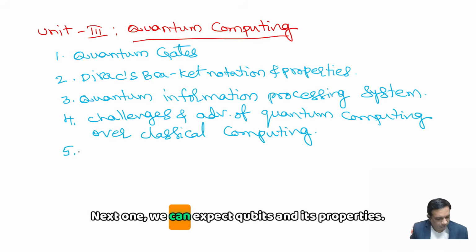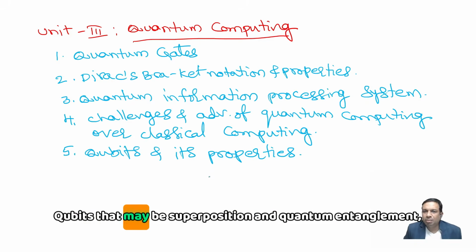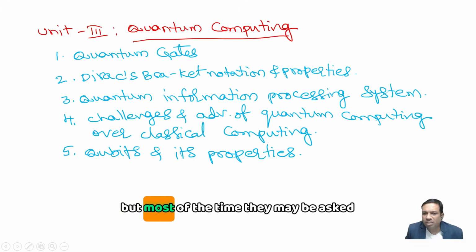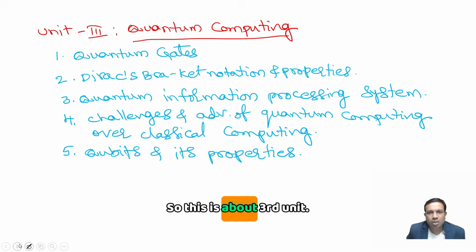Next one, we can expect qubits and their properties. There are two key concepts related to qubits, that may be superposition and quantum entanglement, but most of the time they may be asked as short questions based on the syllabus, right? So this is about the third unit.